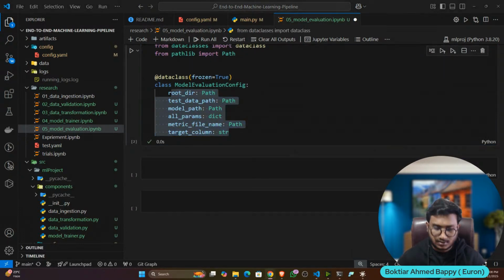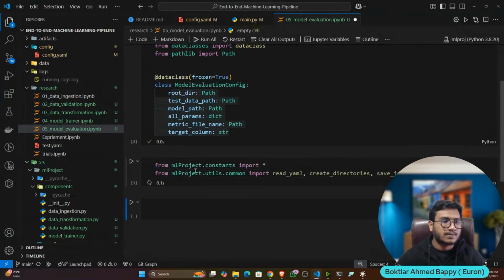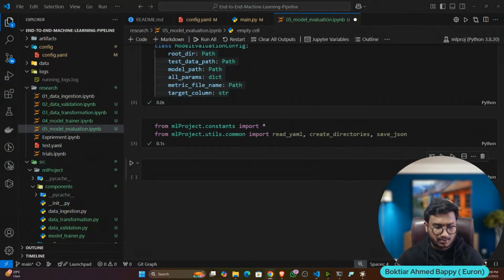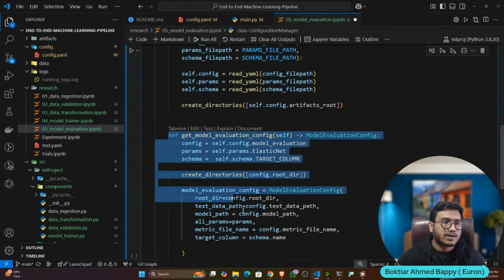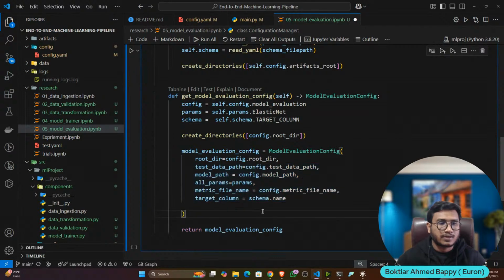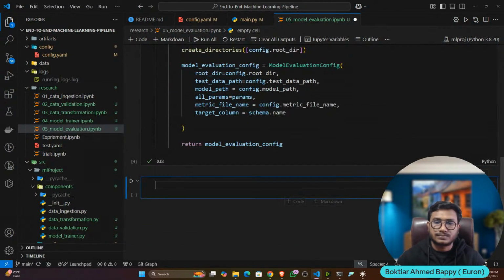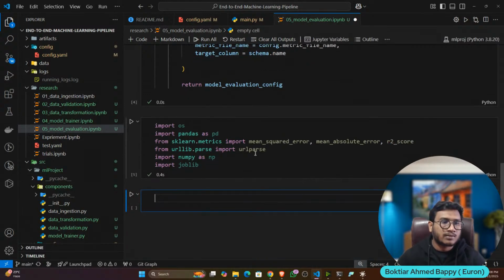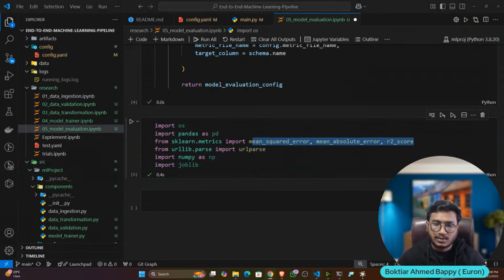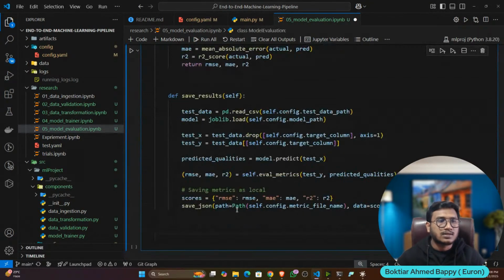And now let's create the configuration manager. And this is my final configuration manager. Only this part is changing. So here I'm returning all the variables one by one. Okay. Then after that, let's create the component. Inside component, we'll calculate these metrics only. So again, I'll write the same function and save the results.